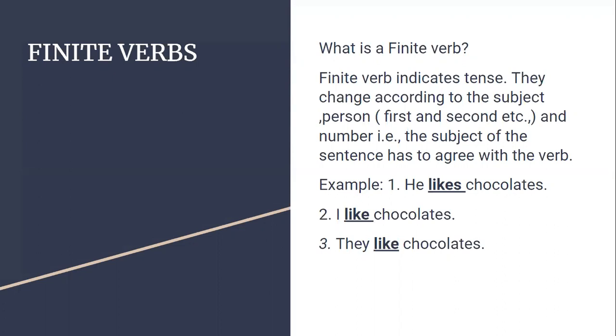That's what I told you, friends. Finite verb indicates tense. They change according to the subject and number. So you see here the number. Whenever I use he, I use the verb likes, and whenever I use they, I use like, and whenever I use I, I use like. See, the verb form is changing. It is matching with the subject. Third person, I use likes. First person, I use like. They, again I use like.